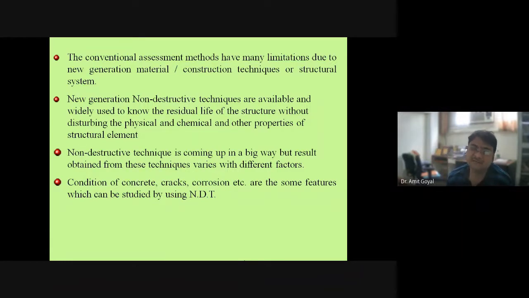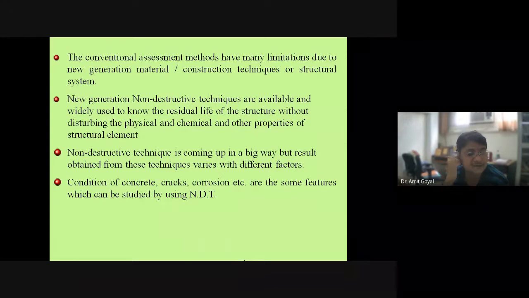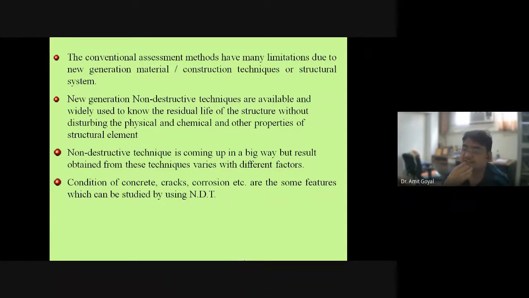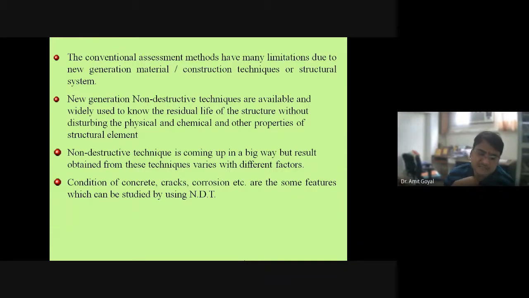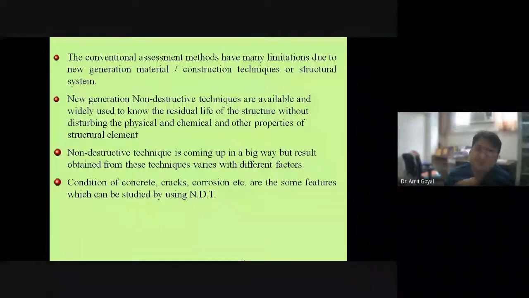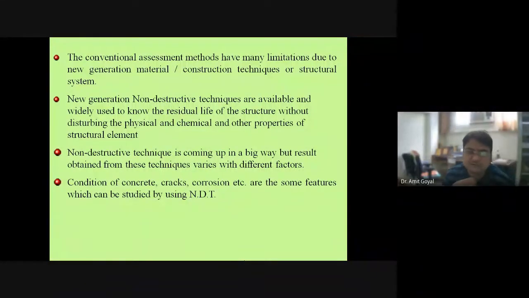So we sat in that seminar room, and the Jawans came. We really felt that vibration was there, too much vibration. Nobody could even sit in that seminar hall. So there we did the condition assessment survey, and found that the thickness of the slab was very less. By increasing the thickness of the slab, by strengthening that slab, the problem was rectified, and now they are using that seminar hall in a good way.